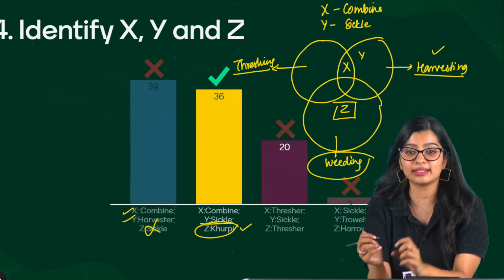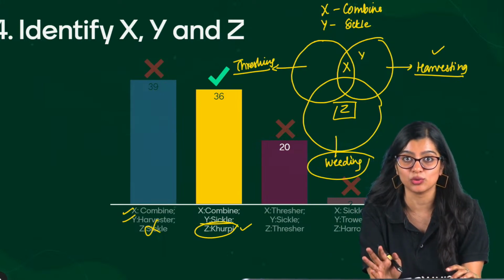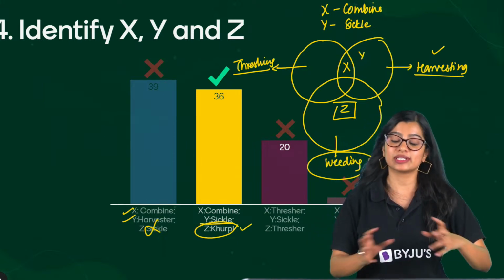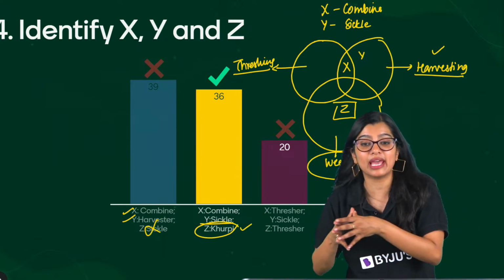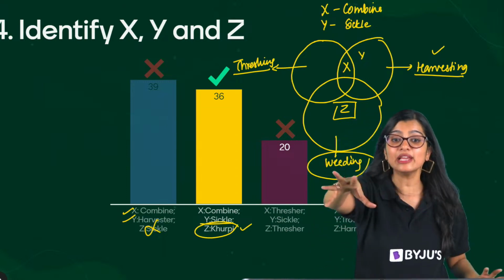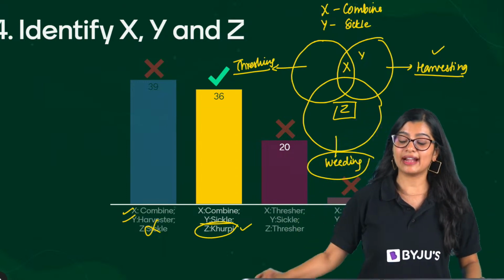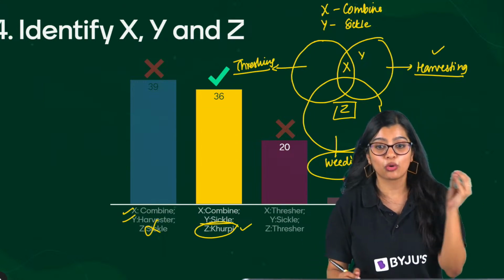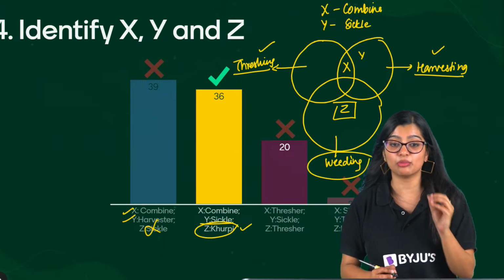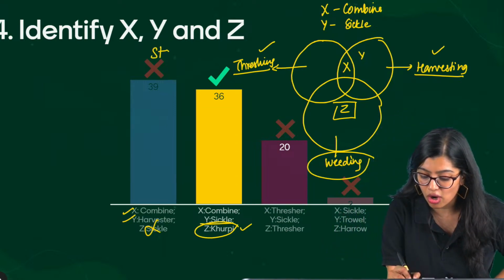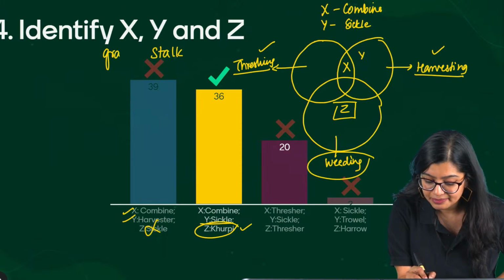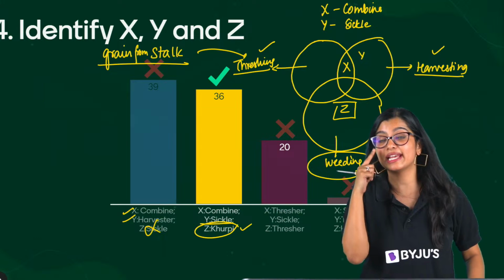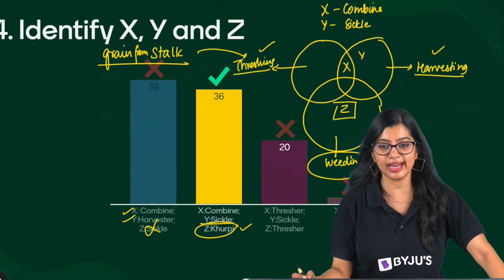Yes, ma'am, but see, a sickle can also be used. Now, if I say that a plow is there or a hoe is there, we're saying that these are tools that are primarily used for a process. So that is why you should see which is most often used. That is what I want you to understand. Quickly to define, threshing is removal of grain from stalk. Winnowing is separation of chaff from seed, right?